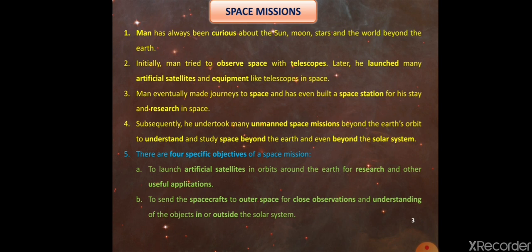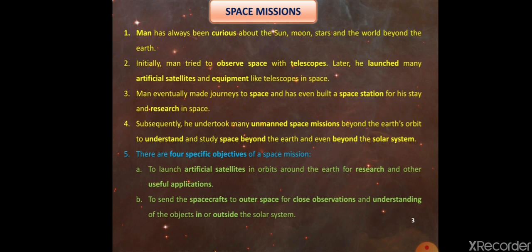So initially man observed all these celestial bodies in the space with the help of telescope, but later man has launched many artificial satellites as well as equipments having telescopes. The example of equipments having telescope is Hubble telescope for the close observation of the celestial bodies in the space. The third point here is man eventually made journeys to space and has even built a space station for his stay as well as research in the space. So after launching the artificial satellites as well as equipments having telescope, man has constructed a space station in the space for the residence purpose and for the research of the space.